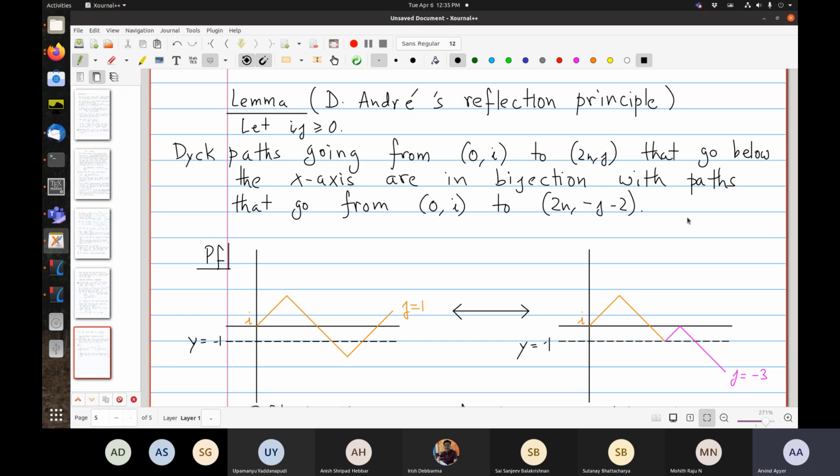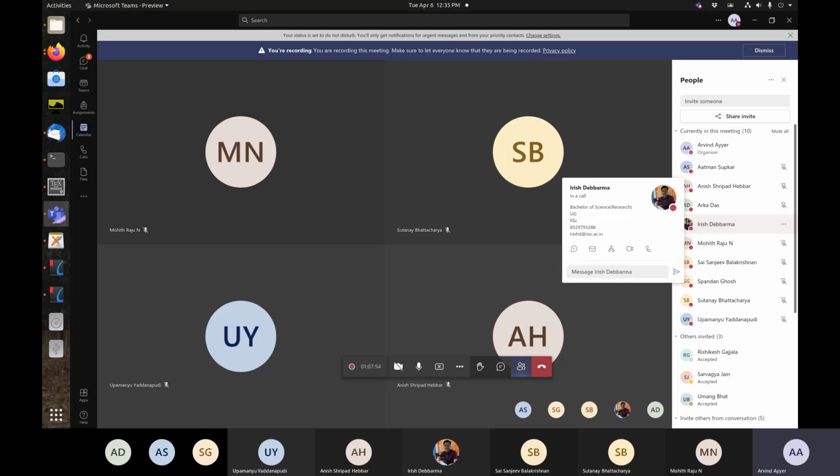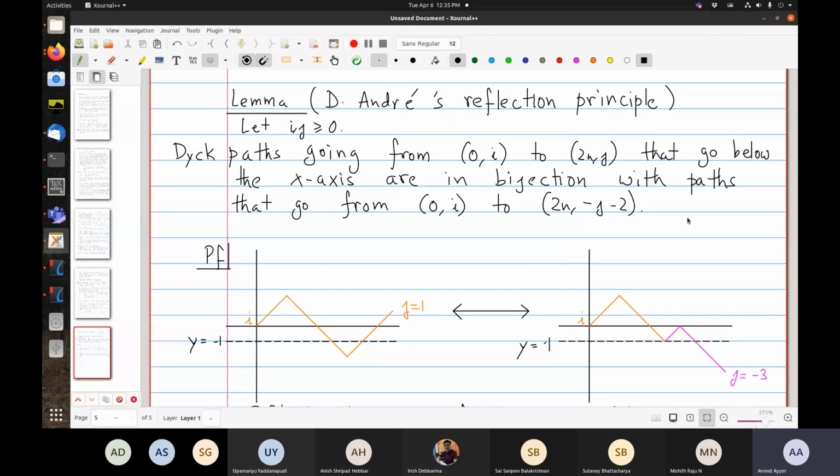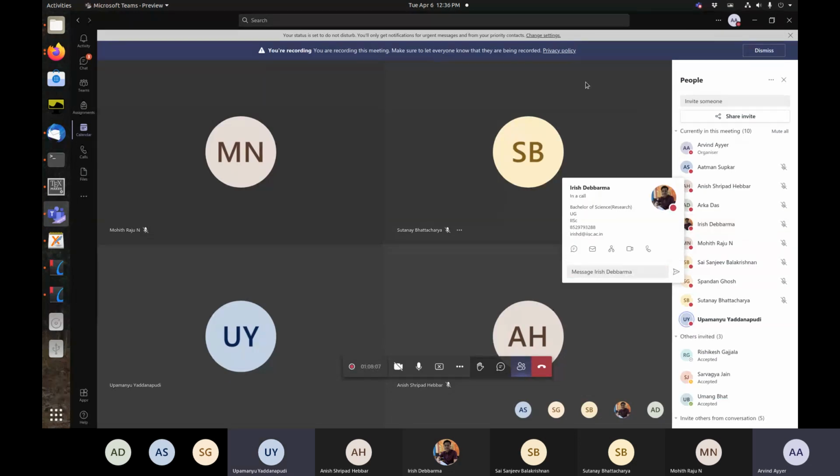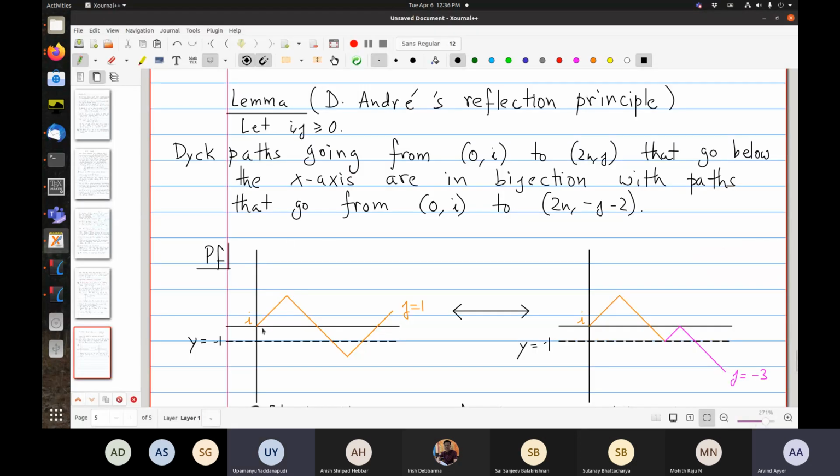Why? Anybody? Yes. The initial path goes from the reflection point, it eventually goes up j plus 1 steps. So the reflected one will go j plus 1 steps below this line. Right, that's right. So you subtract j plus 1 from minus 1 and you get this.